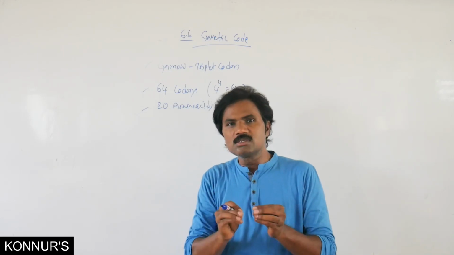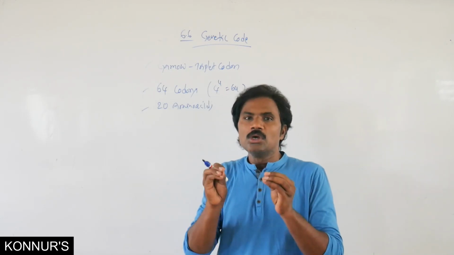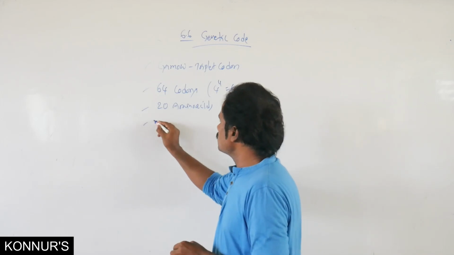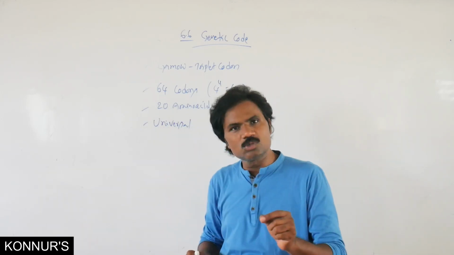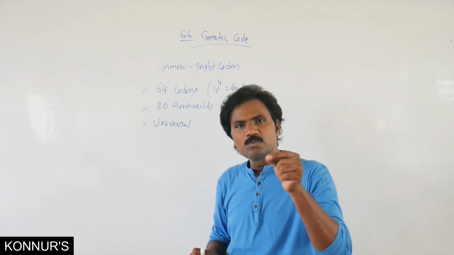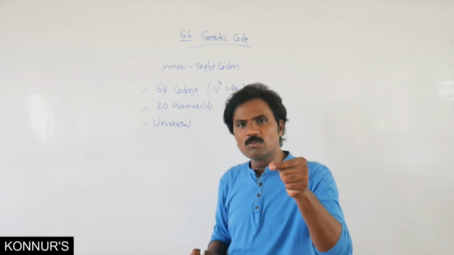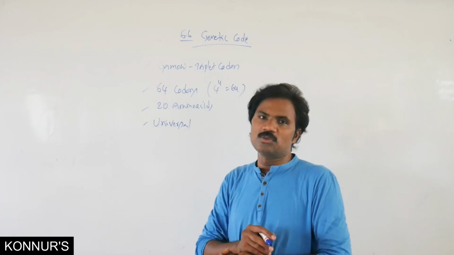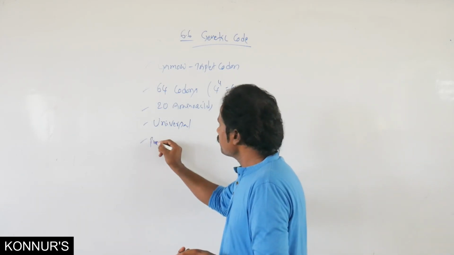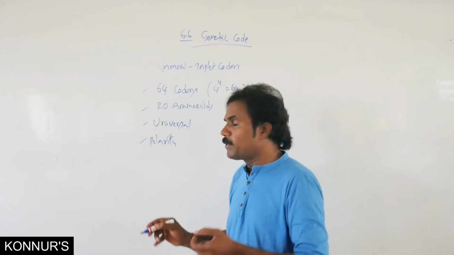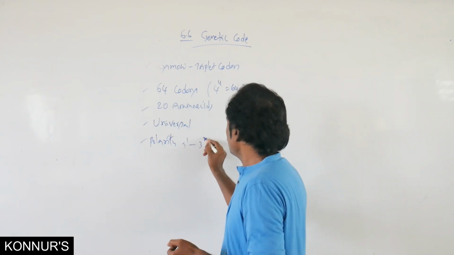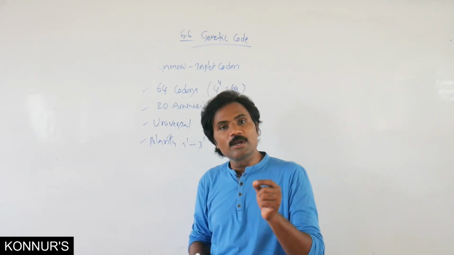These codons are universal. The codons are always universal. That means from viruses up to human beings, the same codon specifies one particular amino acid. Then the polarity: what is the polarity of the codons? It is 5' to 3'.